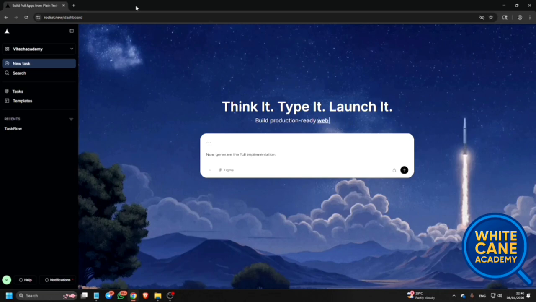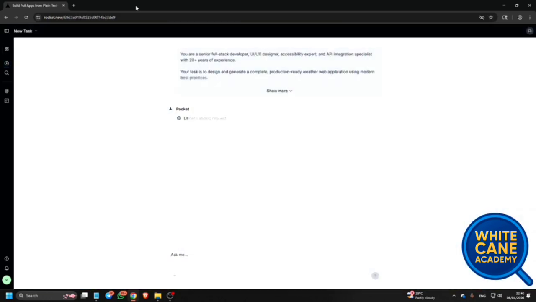Paste. You are a senior full stack developer. Now generate the full application. So I have just completed writing the prompt. Now I just press B to find the submit button. Submit prompt button. Let's submit it. Rocket is thinking, and now Rocket is thinking about the website.